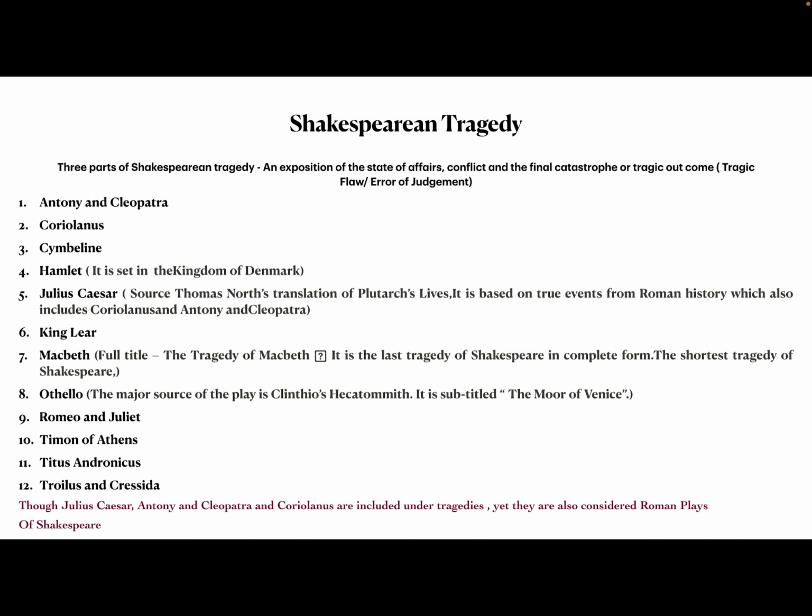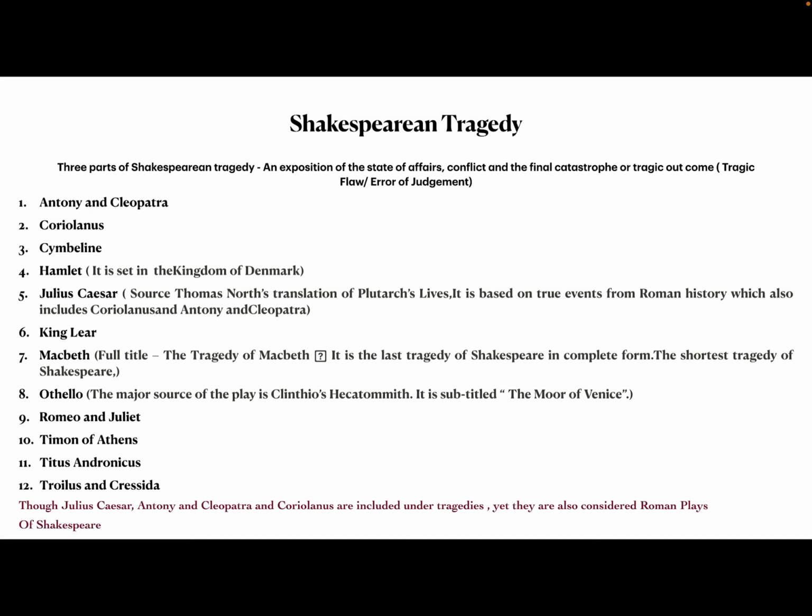So what tragedies are there? Antony and Cleopatra, Coriolanus, Cymbeline, Hamlet. Remember that many times the question is asked: where is Hamlet set? It is set in the kingdom of Denmark. Then Julius Caesar. What is the source of Julius Caesar? Thomas North's translation of Plutarch's Lives. It is based on true events from Roman history, which also includes Coriolanus and Antony and Cleopatra.